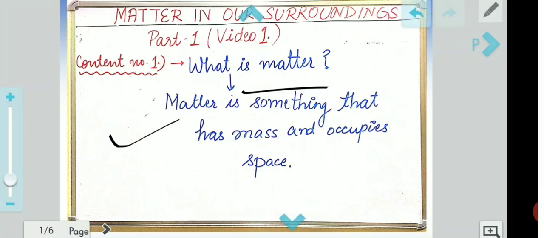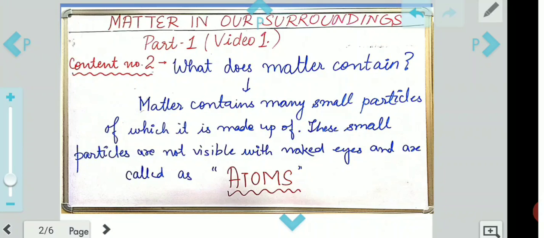Still, if you do not understand what matter actually is, you can ask me through the comment section. I am moving ahead assuming that it is clear what matter is. Coming on to the next slide, we have understood what matter was: anything in this universe which has some mass and occupies some space is matter.